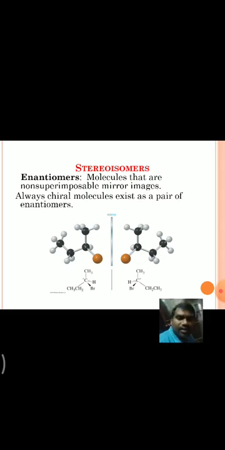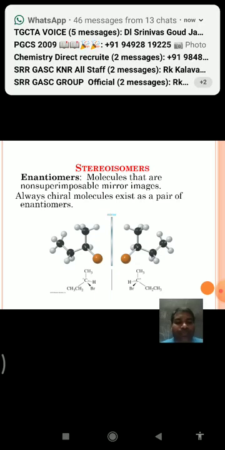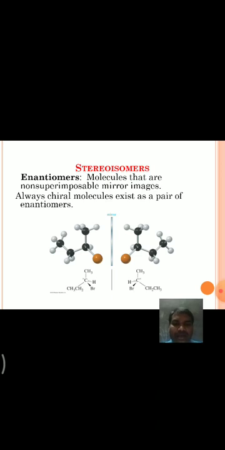That means these non-superimposable mirror images, the mirror image pair, are said to be enantiomers. That means enantiomers are non-superimposable mirror images.